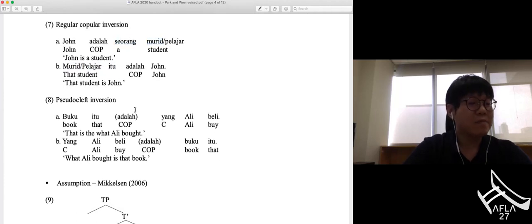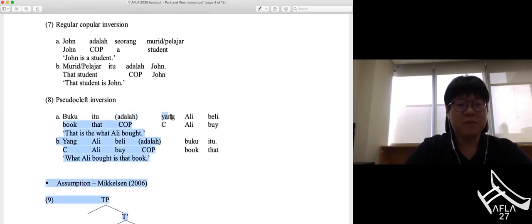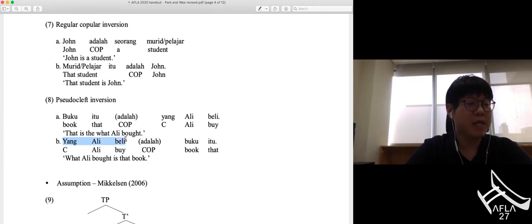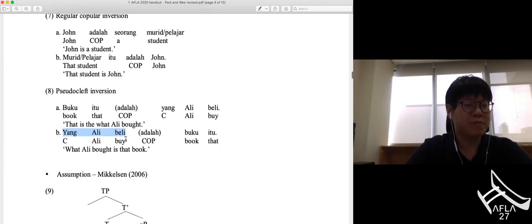In 8, 8 illustrates a pseudocleft inversion. So in 8a, the subject and the predicate are separated by the copula here. And yang in 8a is a relative complementizer. So in this sentence, the subject buku itu is in the grammatical subject position. On the other hand, in 8b, the predicate CP or predicate DP is in the grammatical subject position.